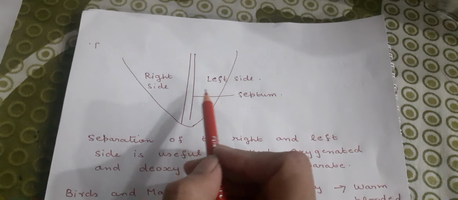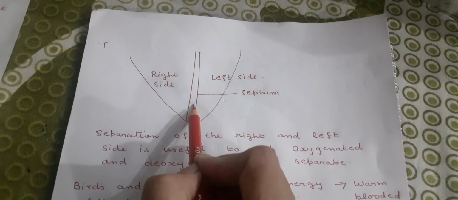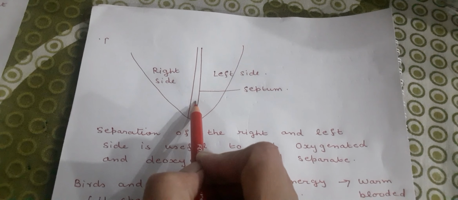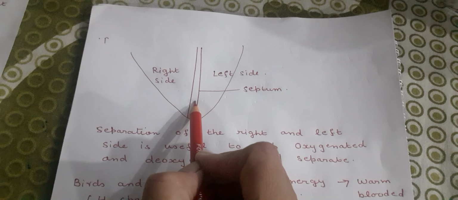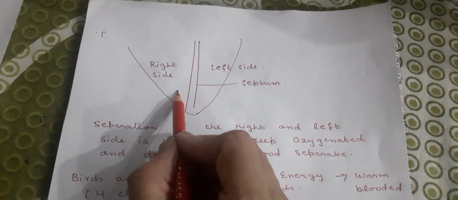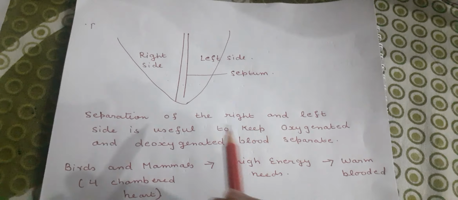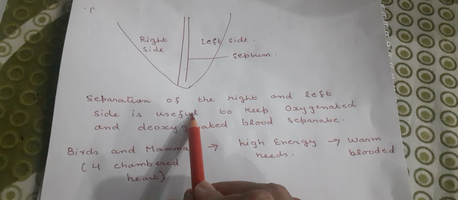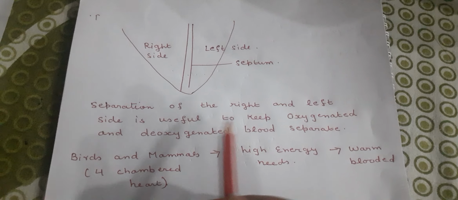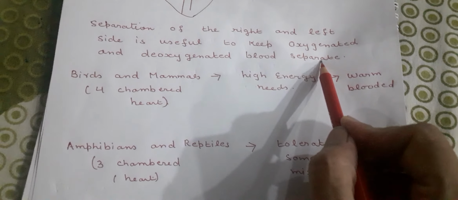Now come to another part. The left side and right side of our heart are separated by a wall known as septum, and this separation is very useful because oxygenated blood will not mix with the deoxygenated blood. And why is this separation useful? To keep oxygenated and deoxygenated blood separate, and this helps in release of more energy.